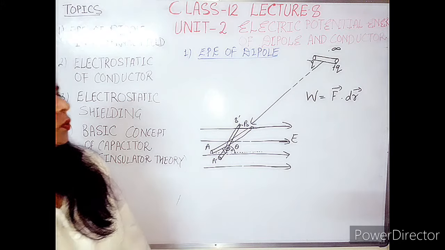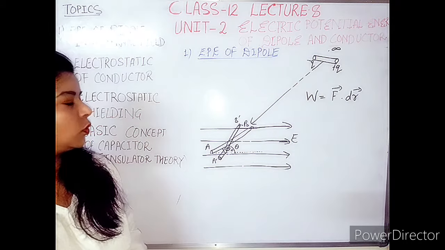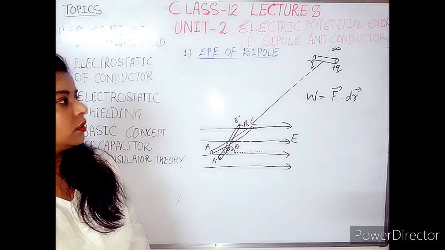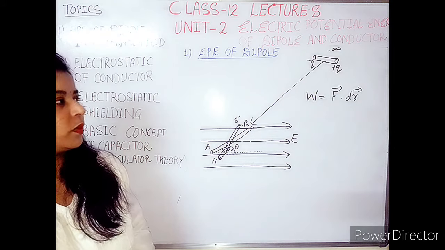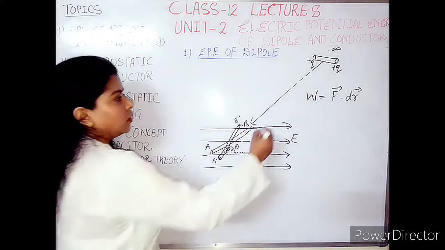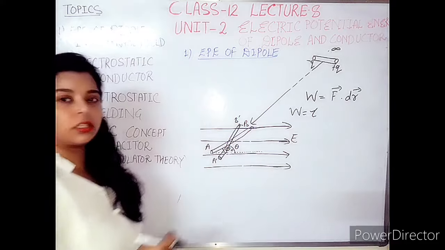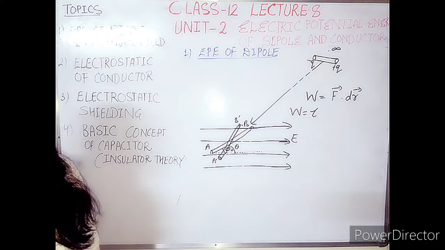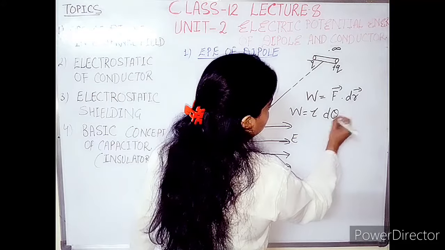If you know the rotation chapter, the rigid body motion chapter, from class 11th, you may apply the formula: work is equal to the integral of tau dot d theta, where tau is the torque related to the rotation of a body.